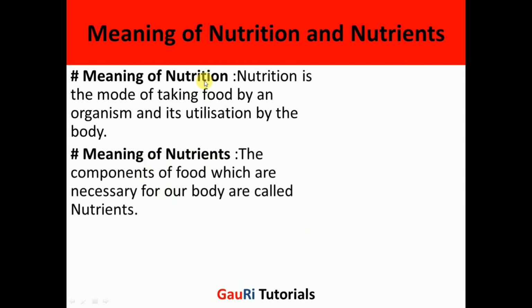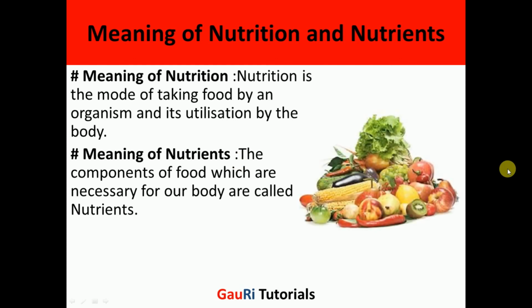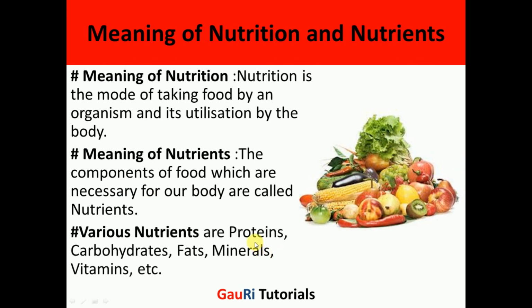Now we come to the meaning of nutrients. We have studied just now that nutrition is the mode of taking food. But what are nutrients? Nutrients are the components of food. You have already studied about the components of food in class 6. We studied the examples of carbohydrates, fats, proteins. They are different kinds of components which are present in our food. And we also studied in the previous class about the balanced diet. Now the components of food which are essential for our body are called nutrients. Examples again are proteins, carbohydrates, fats, minerals and vitamins.